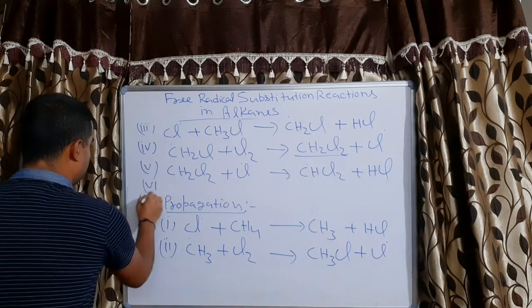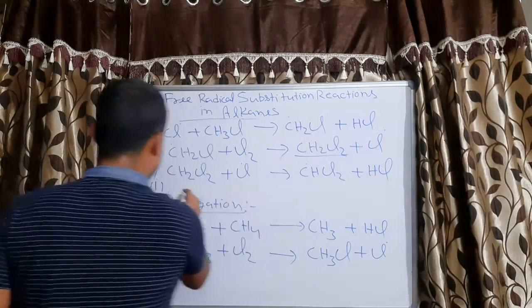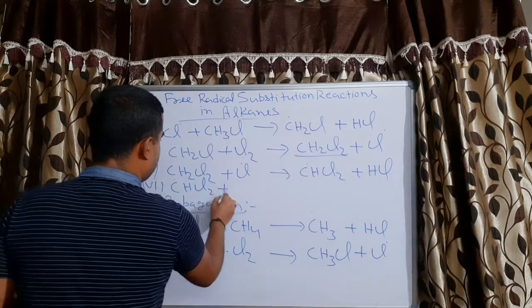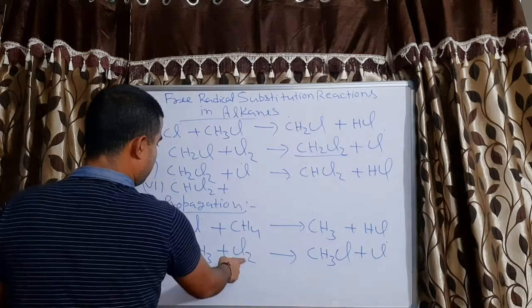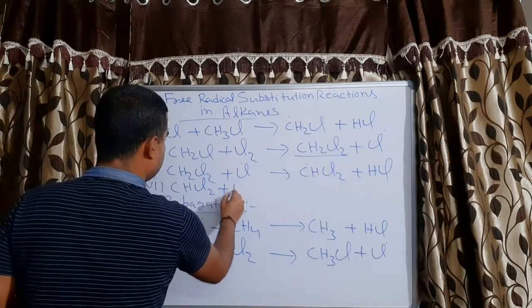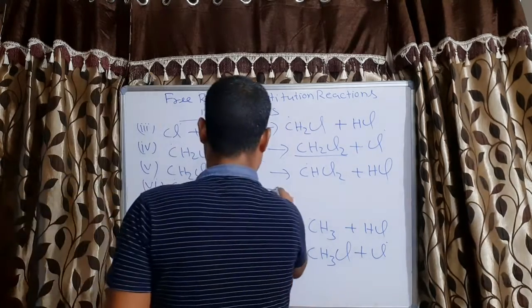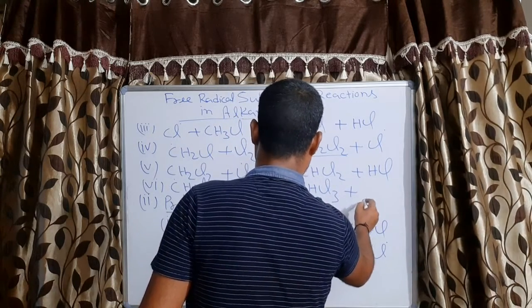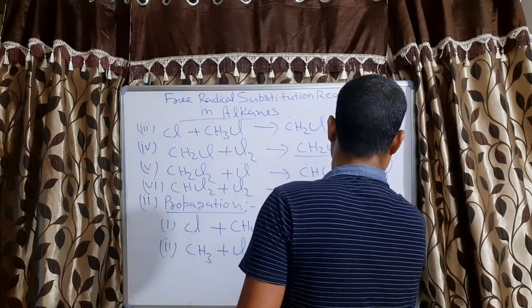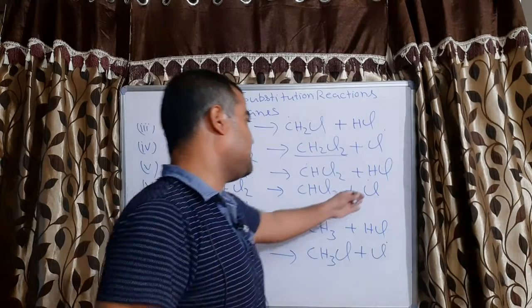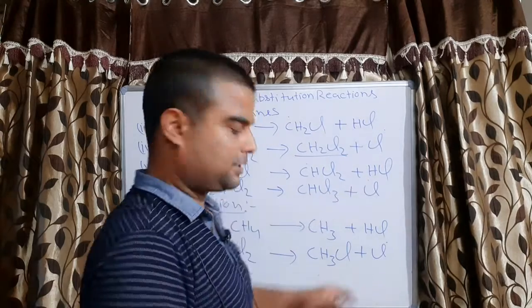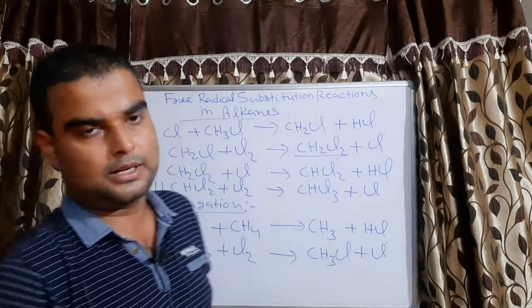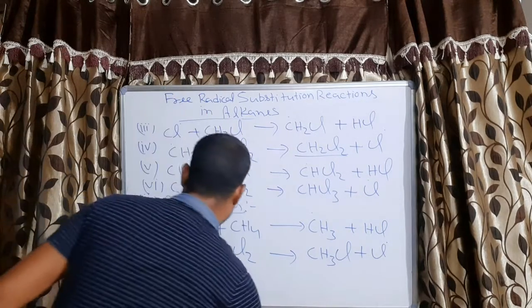And the next, sixth step, is this CHCl2 reacting with another molecule of chlorine, like in the fourth step, to give CHCl3 plus Cl free radical. Now again this will do the same process, and in the same way it will form CCl4, correct?